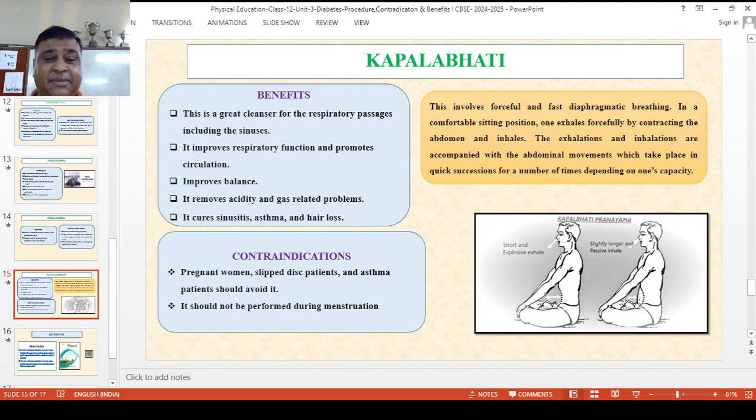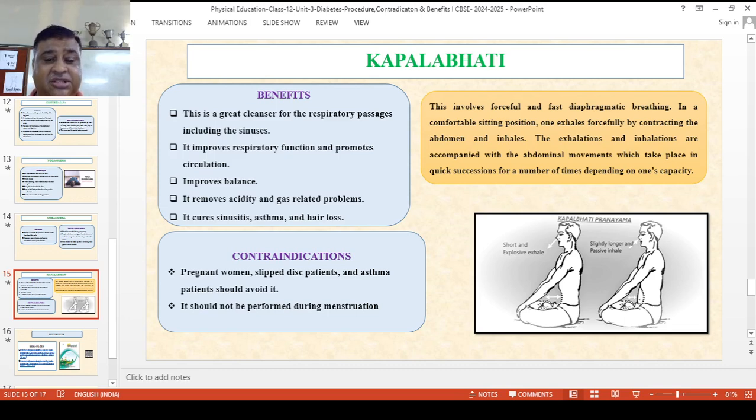What are the benefits? It is great for the respiratory system, helps the respiratory passages including the sinuses. It improves respiratory function and promotes circulation, and improves balance. It also removes acidity and gastric problems if you have them. It also cures sinusitis, asthma and hair loss.